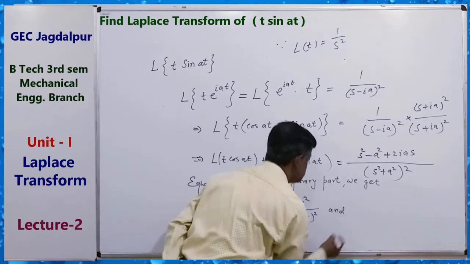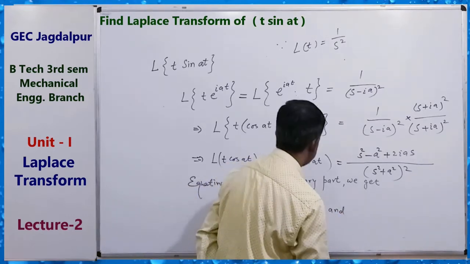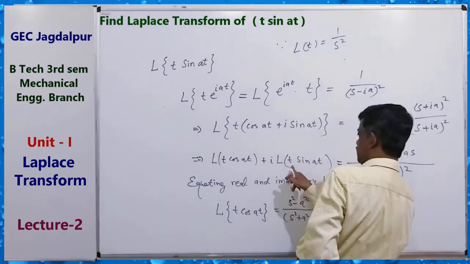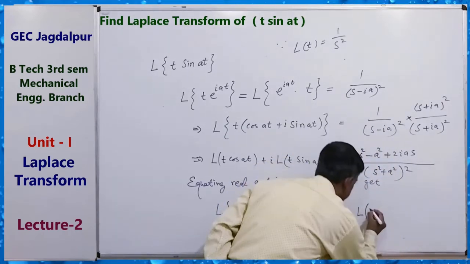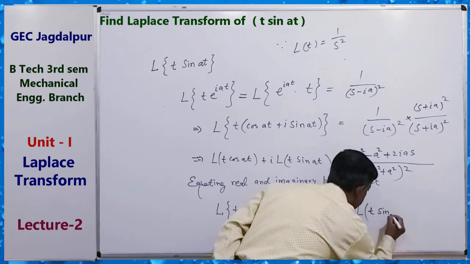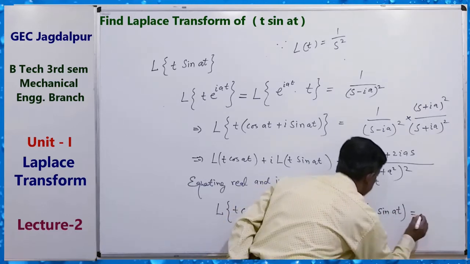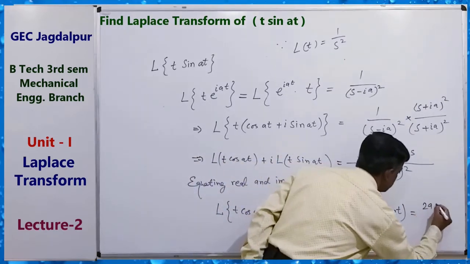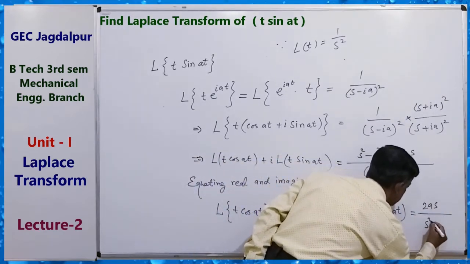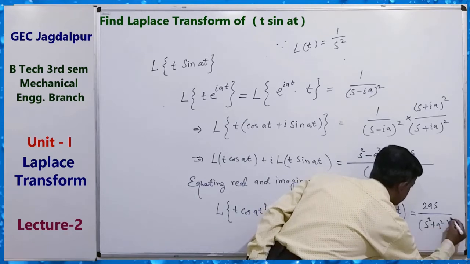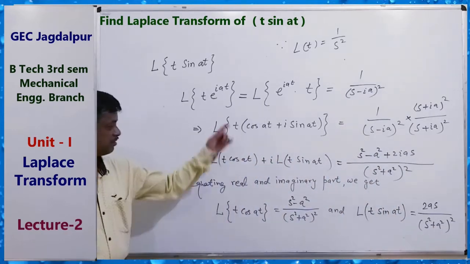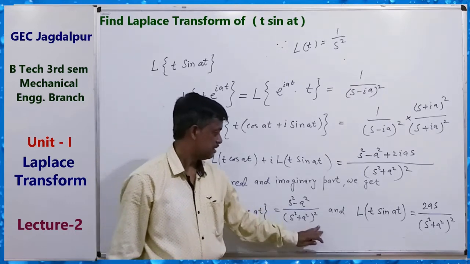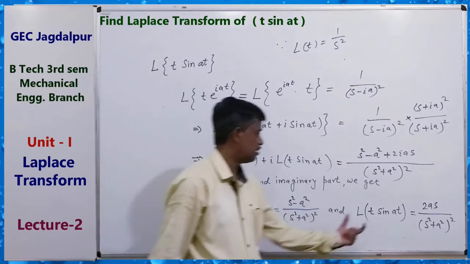And the imaginary part, the Laplace transform of t sin at, equals 2as upon (s square plus a square) whole square. So by equating real and imaginary parts, we got the Laplace transform of this, and also the Laplace transform of this.